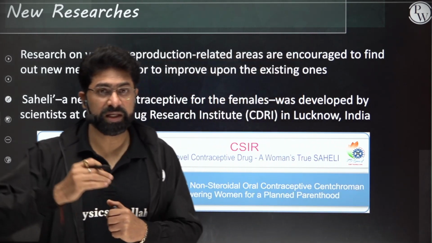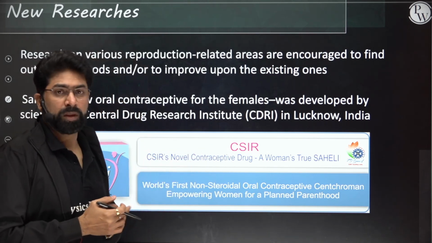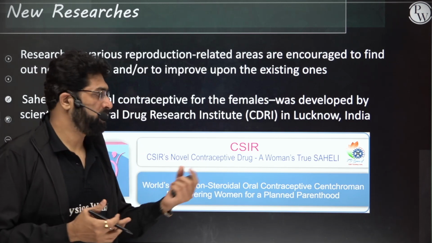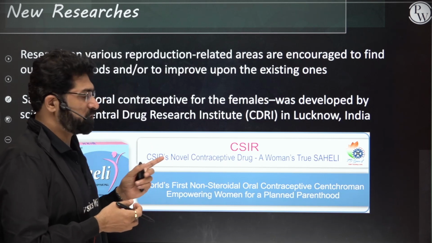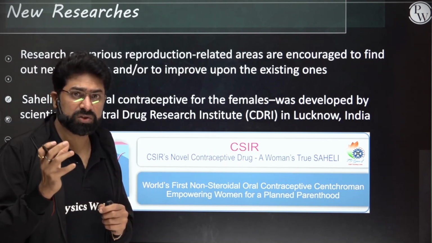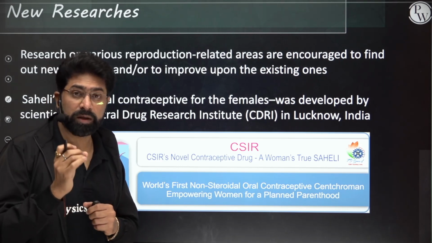It is a CSIR institute, a government organization which has many institutes in many parts of India. Scientists of CDRI developed one special drug which was non-steroidal.